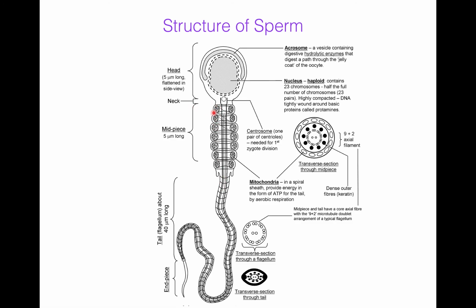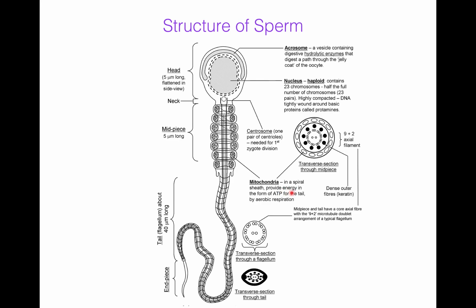At the point where the middle piece joins the tail, the axial filament passes through a ring-like structure called the annulus or Jensen's ring or ring centriole. That part of the axial filament which lies in the middle piece is surrounded by a spiral sheath made up of mitochondria, which is also known as the Nebenkern sheath.